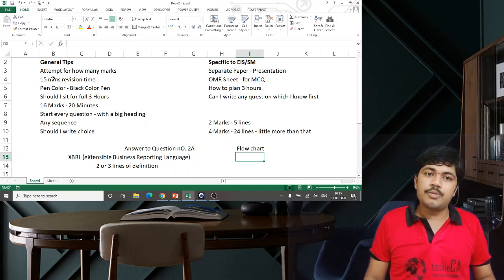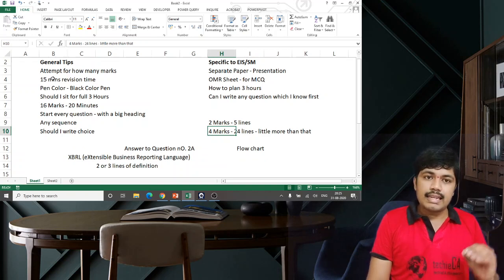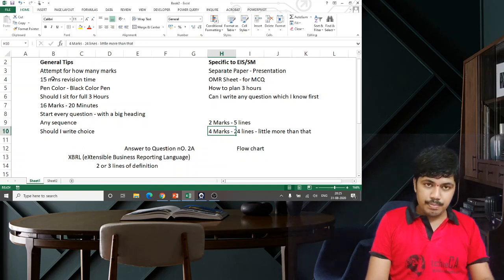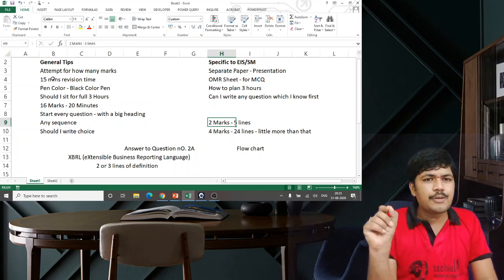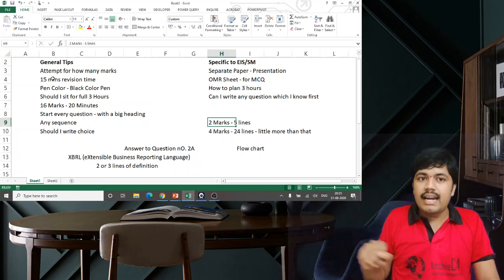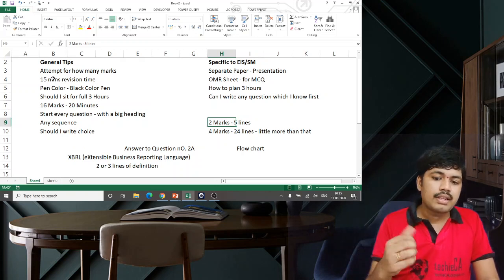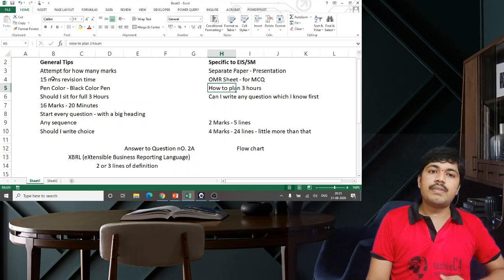Nothing else we can do, because ICAI is not permitting you to use any other pen. For that reason, I am saying please continue to use the same pen and highlight 1 or 2 points. Don't highlight too many things. Underline 1 or 2 letters. Nothing wrong, the examiner's attention will be caught over there. That will help you.